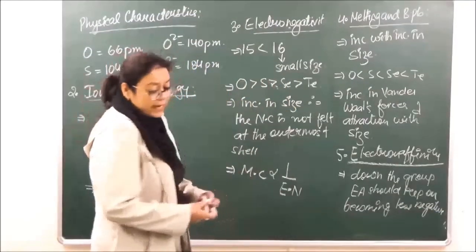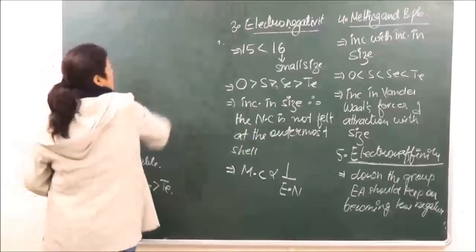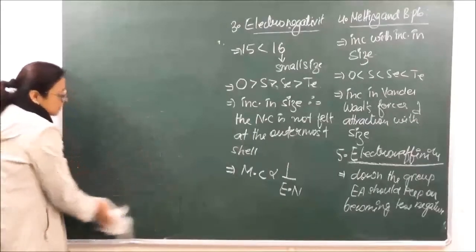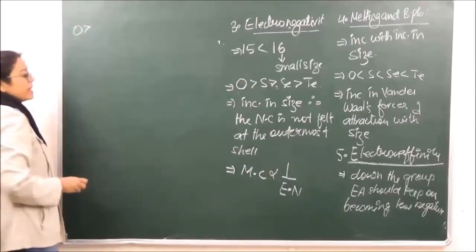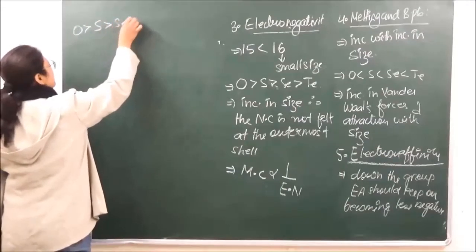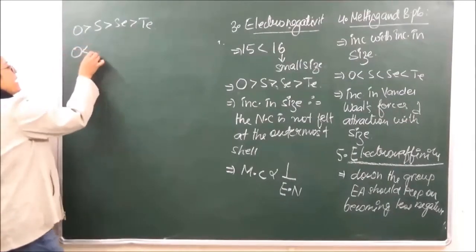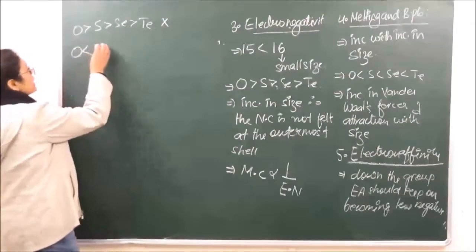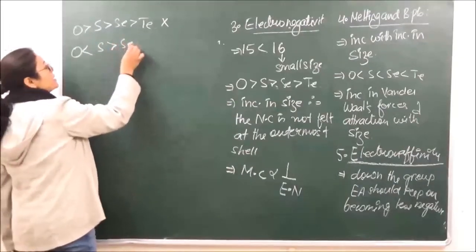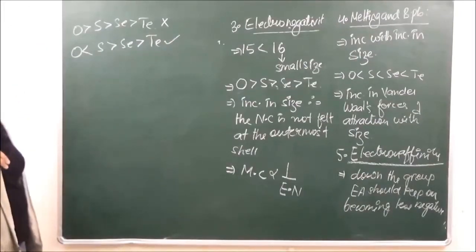So जो इसका trend रहता है, that should be that oxygen should have the maximum value of electron gain enthalpy, then sulfur, then selenium, and then tellurium. But this does not happen like this. Oxygen has less value. This is the wrong trend according to increase in size. Oxygen has less value of electron gain enthalpy than sulfur. उसके बाद वो decrease होता रहता है. So this is the correct trend, and this is how you get your questions in competitions, right?